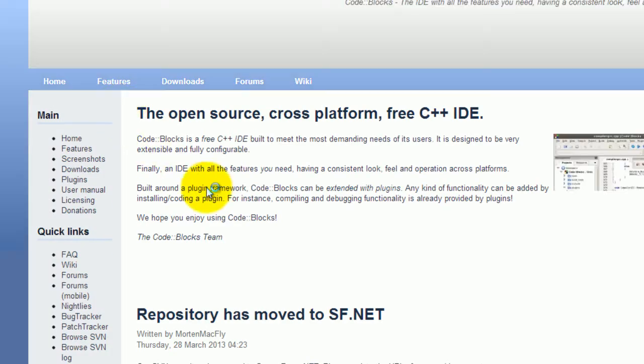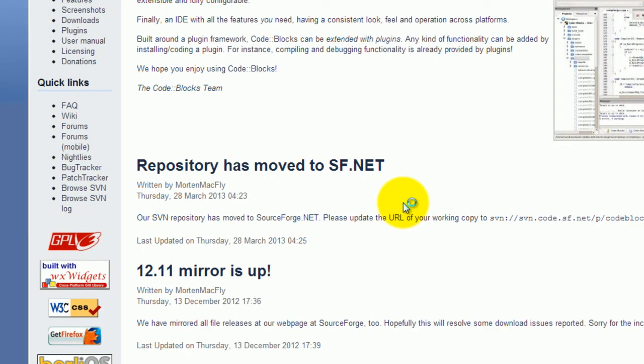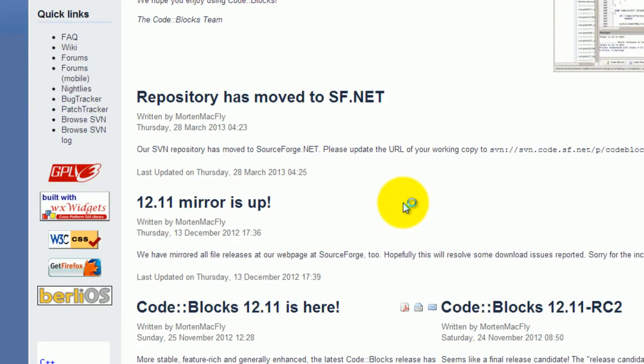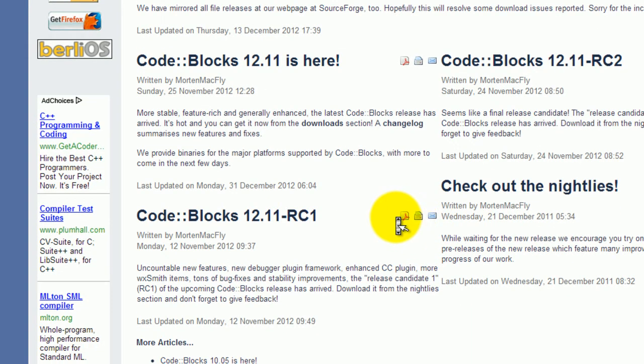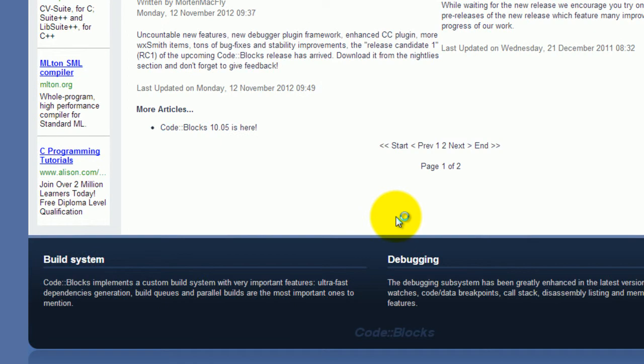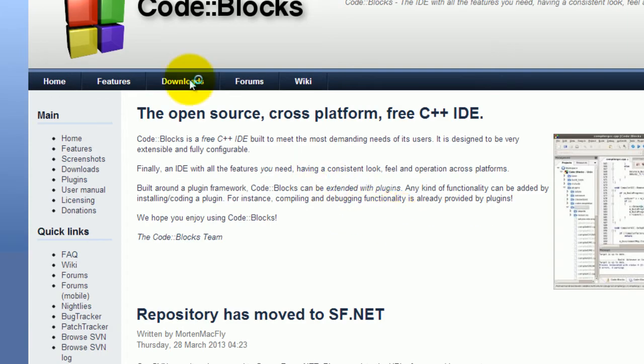Now it's moving towards the page. Now you will navigate to this page, and you will see from where you want to download it. I'll drag down. I will go to downloads.